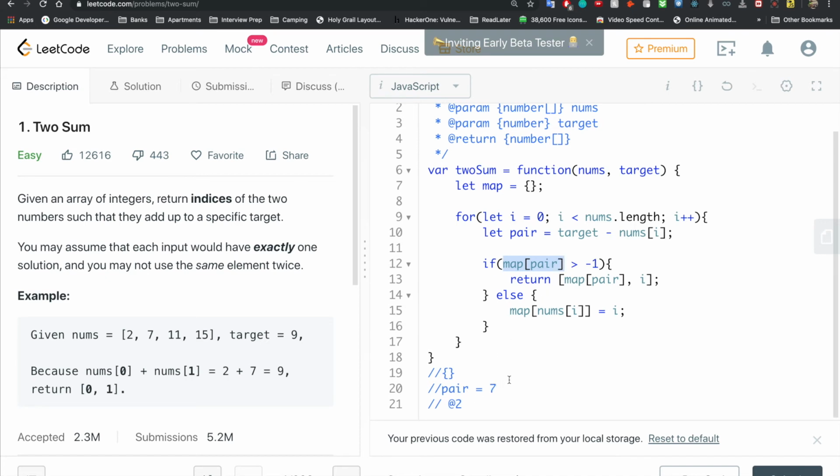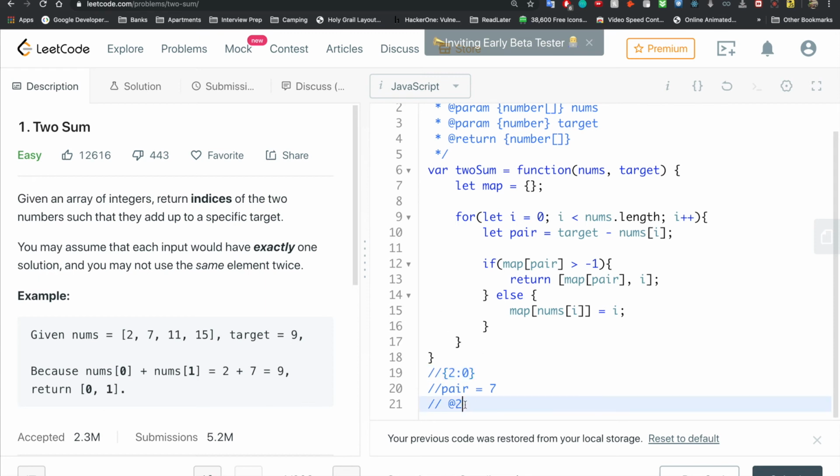We were looking for 7 and its index, and so we got nothing. We pretty much got undefined is greater than -1, and since that's a false statement, we're going to go into this else, and maps of nums of i, so maps of 2 is equal to i of 0. So now we're going to get 2 and 0 right there. Now our map looks like that.